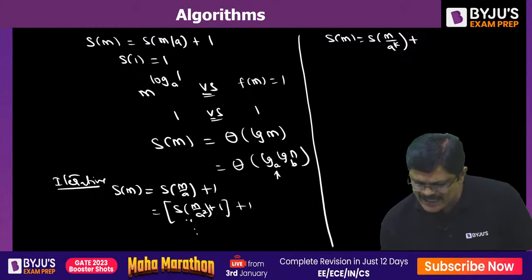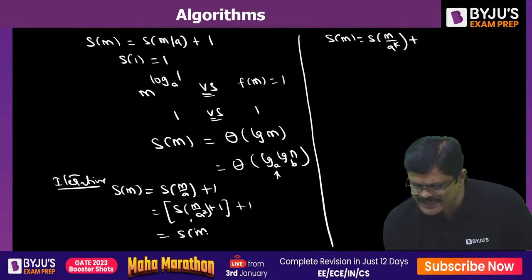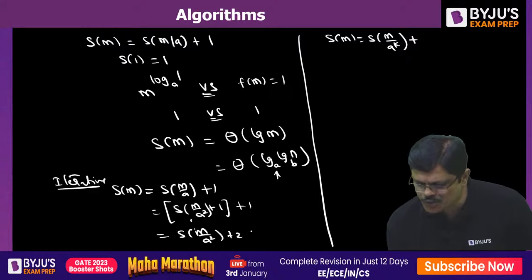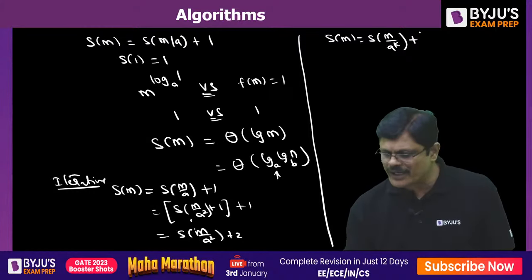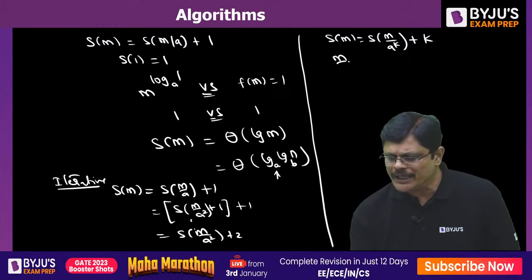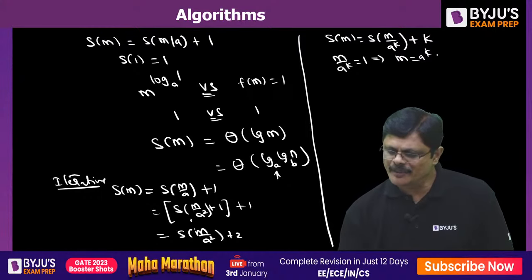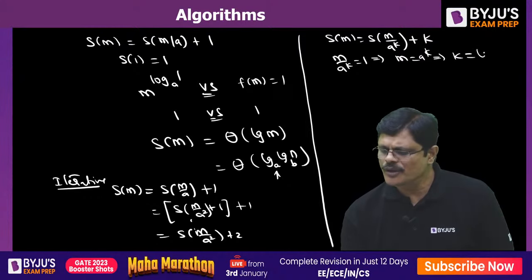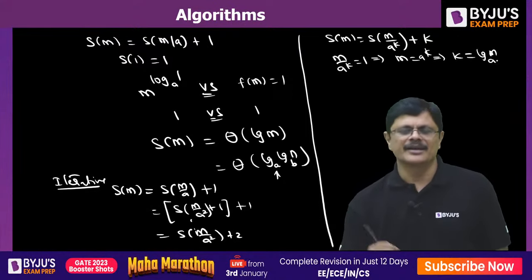Because when it is Sm by A square, it is plus 2. So when it is Sm by A power k, then it is plus k, my dear friends. You have to continue till m by A power k is 1, means m is equal to A power k. That means k is equal to log m to the base A.